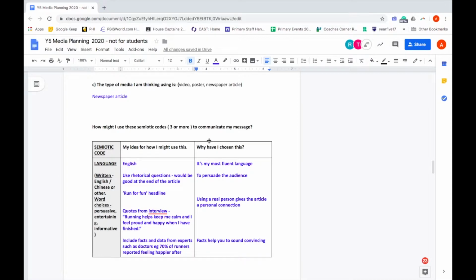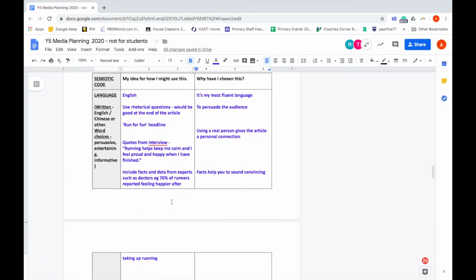So the next question says, the type of media that I'm thinking about using is, I've chosen a newspaper article, and the subject is still going to be about running that I showed you in my plan before. So I can choose 3 or more of the semiotic codes. So I'll talk you through this one.